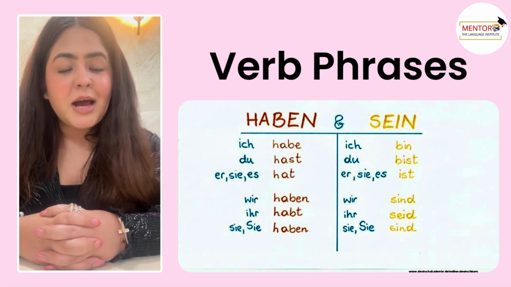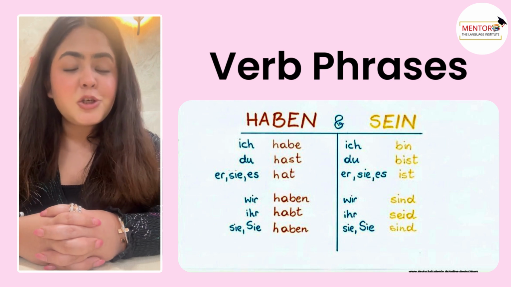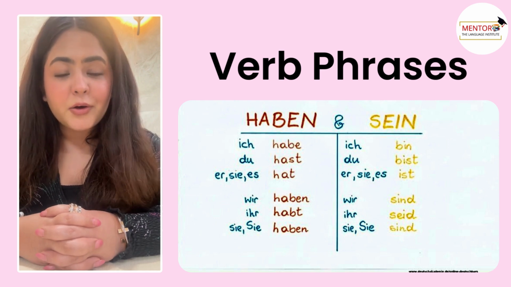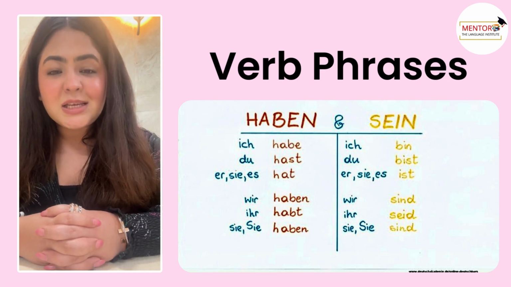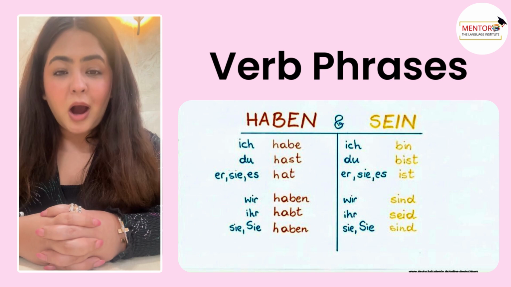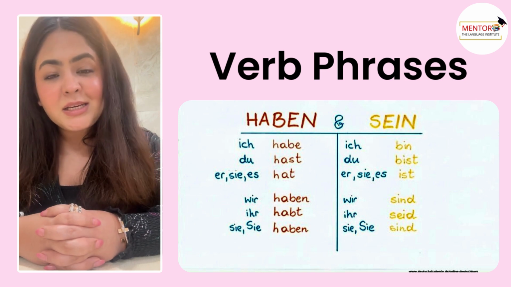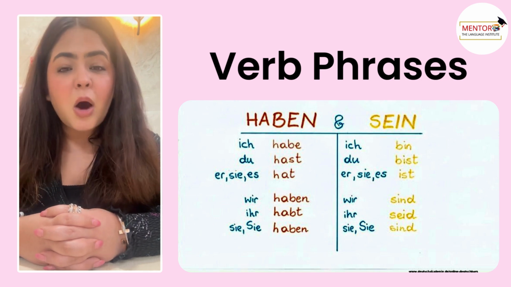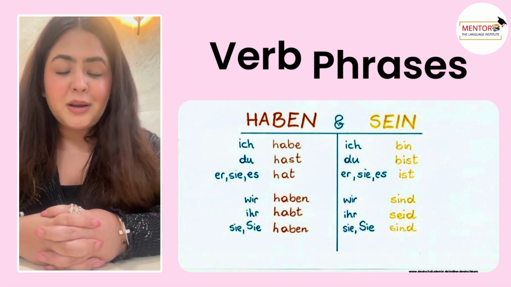Similarly for sein, sein means to be. Ich bin, I am. Du bist, you are. Er, sie, es ist, he, she, it is. Wir sind, we are. Ihr seid, you all are. And sie sind. That's how we do conjugations in the German language.